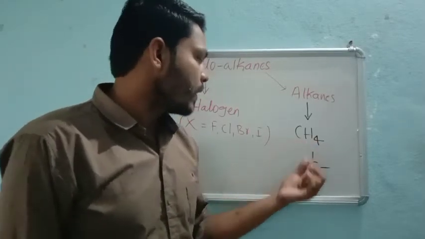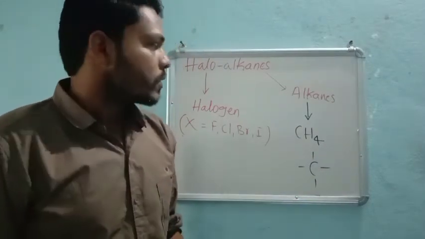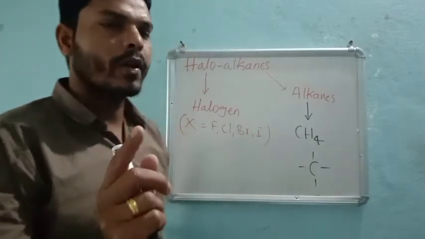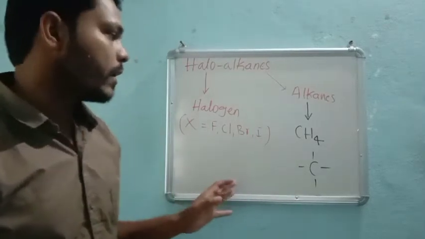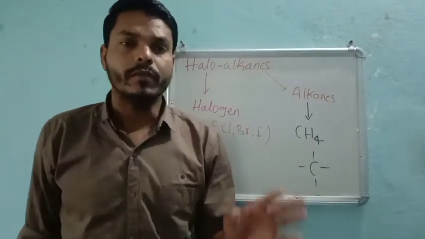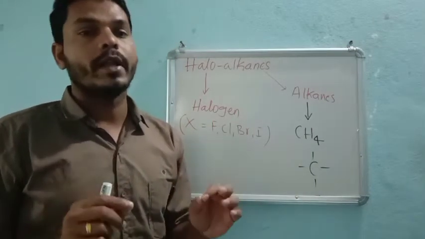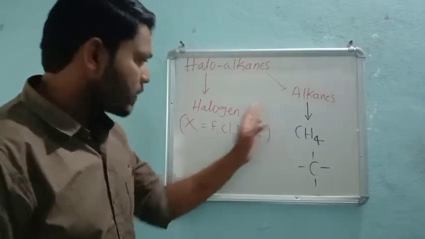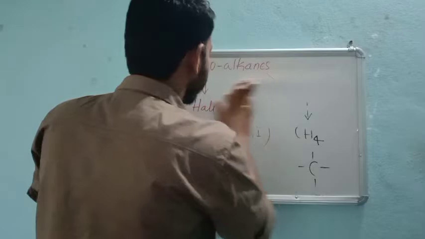Now if I see, there are 4 hydrogens surrounding the carbon atom, so this carbon atom is completely filled. And we already know, if any element has its complete valency, then definitely they will not undergo a reaction very easily, right? So in this case, what we need to do is, see, I will rub this.